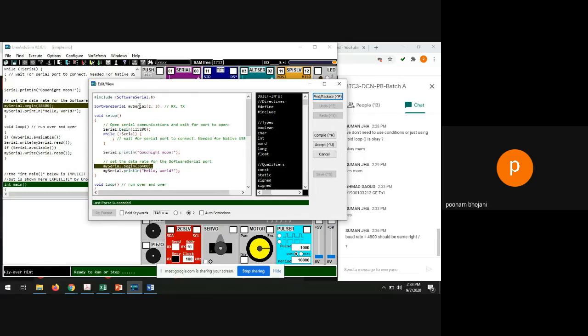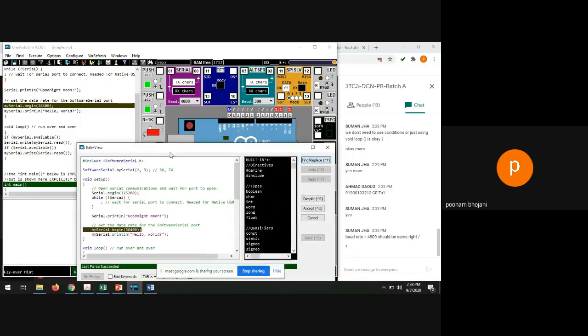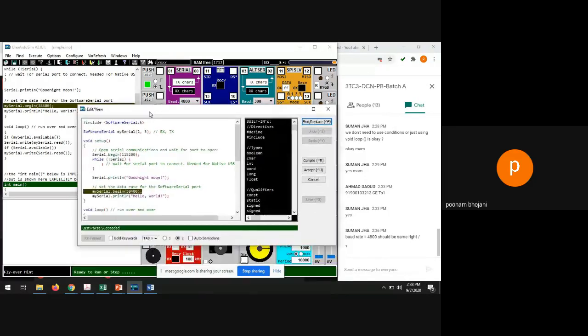So for SoftwareSerial, you can give this name anything you want. So SoftwareSerial mySerial will receive at pin number 2 and 3. Now in the setup, I want to do Serial.begin with some baud rate. In the serial port I have to set the baud rate as 115200. I will set it afterwards, don't worry about it. I have kept the highest possible speed so that whatever I transmit from the other port, I can receive it quickly.